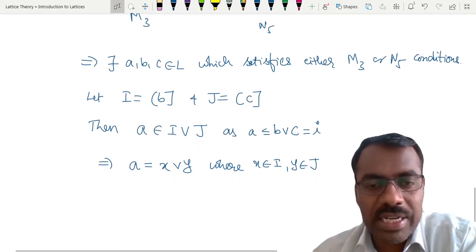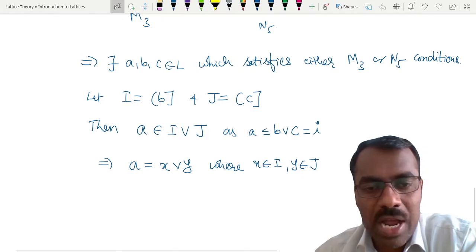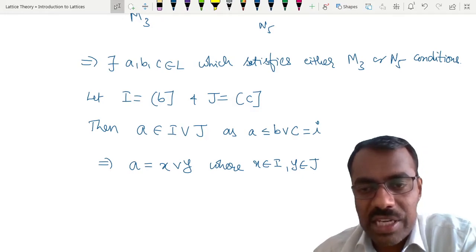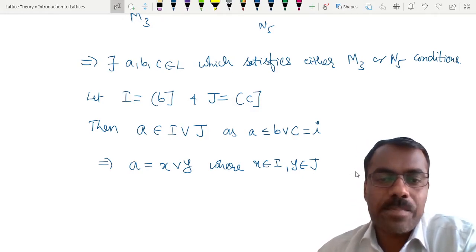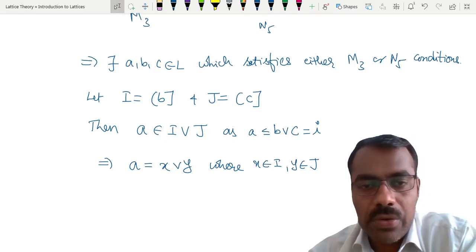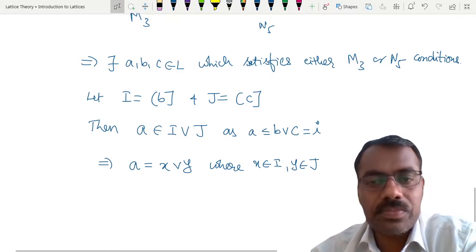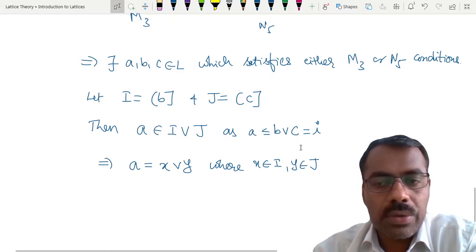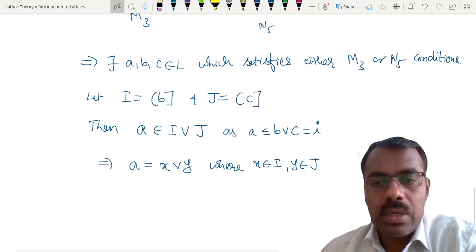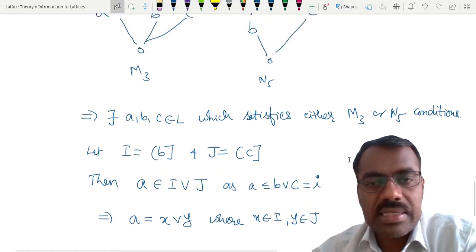So how will we show that A belongs to I? We know already X belongs to I. So if we can show that Y also belongs to I, then A belongs to I. So how can we show that Y belongs to I is the question.